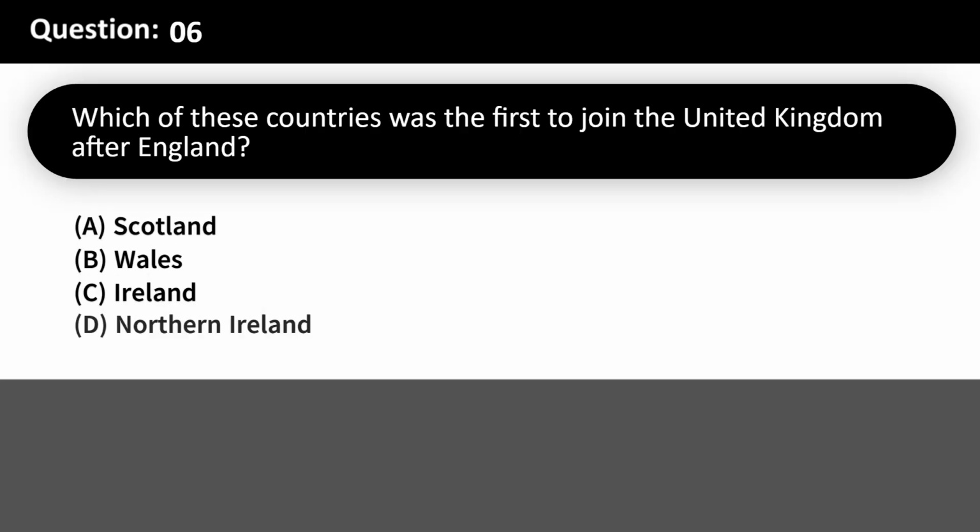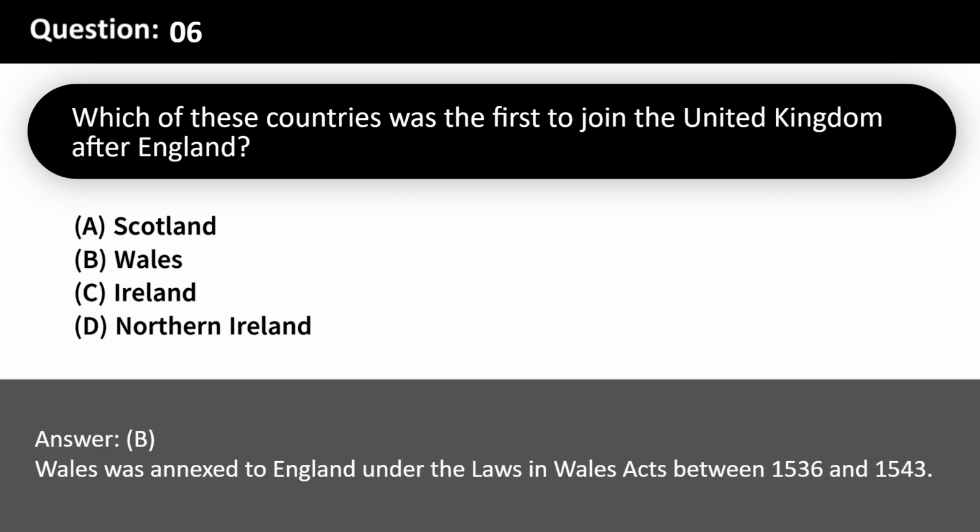Which of these countries was the first to join the United Kingdom after England? A. Scotland. B. Wales. C. Ireland. D. Northern Ireland. Answer: B. Wales was annexed to England under the Laws in Wales Acts between 1536 and 1543.